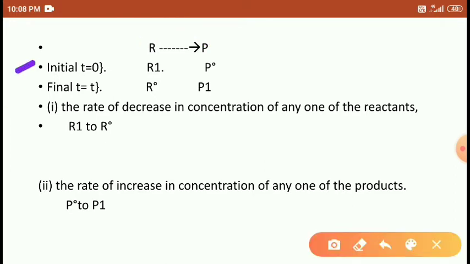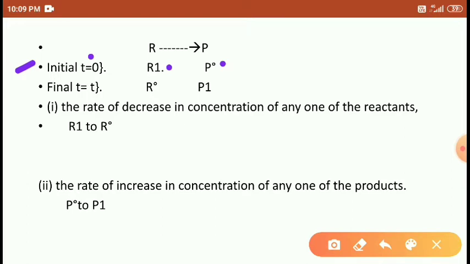At the initial time t is equal to 0, it means the reaction is still in the beginning, before initiating the reaction. Before initiating the reaction, the time t is equal to 0. It means the reactant cannot transform into product form. At the time t is equal to 0, the reactant concentration is R1 and the product concentration is P0, right?